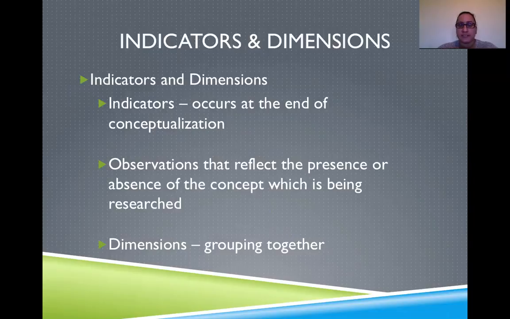Our textbook defines indicators as a sign of presence or absence of a concept being studied. Indicators of weight loss can be a person's calorie intake, the types of food the person eats, or the decreased number of pounds the scale shows. There might be many different contributors that can encourage weight loss, and the best way to deal with these different types will be by grouping them. Dimensions is also another way of grouping. It's an aspect of a concept. For example, nutrient density is part of a healthy diet.